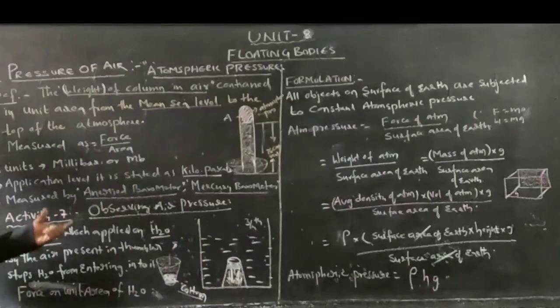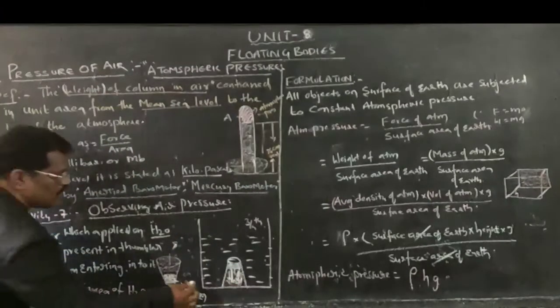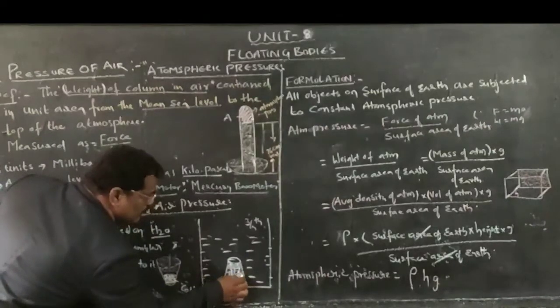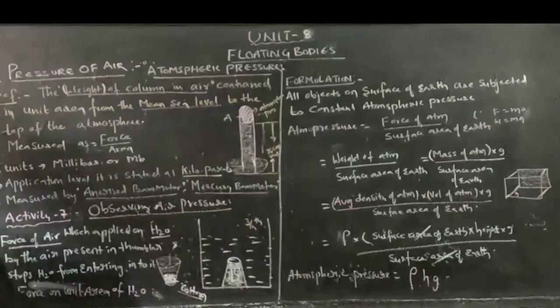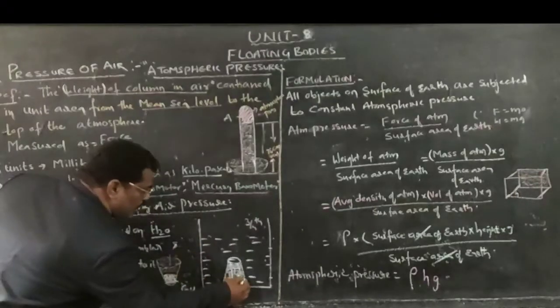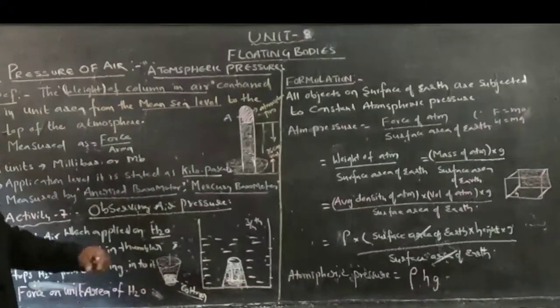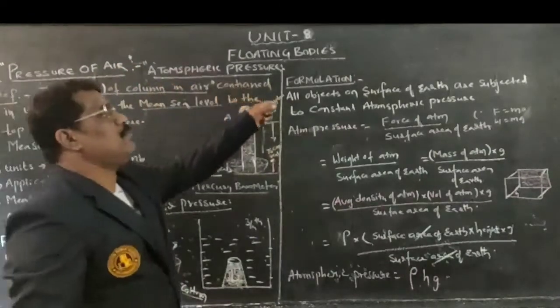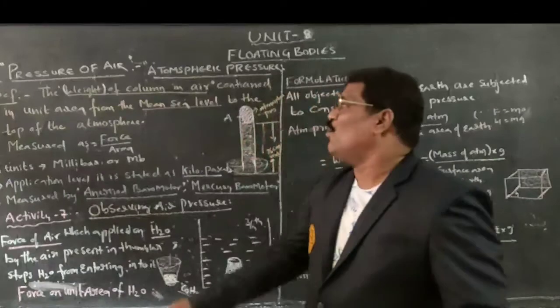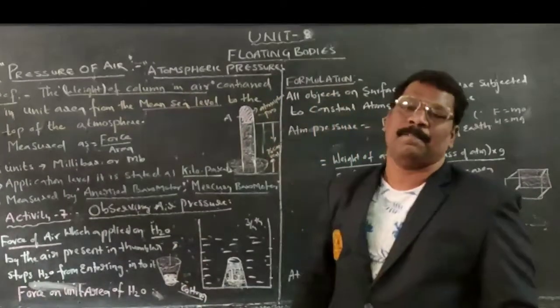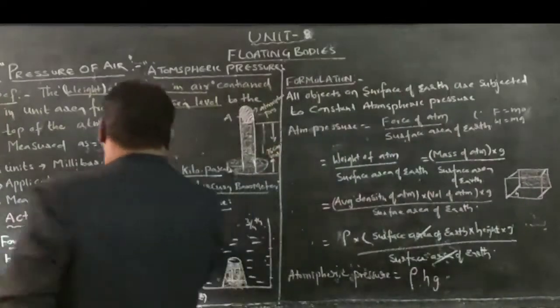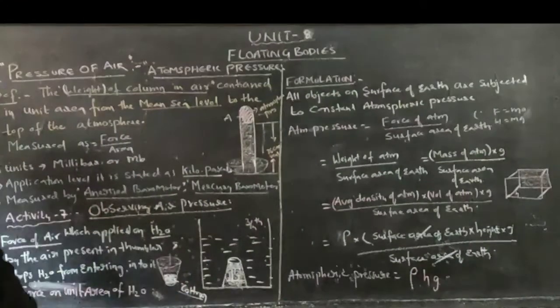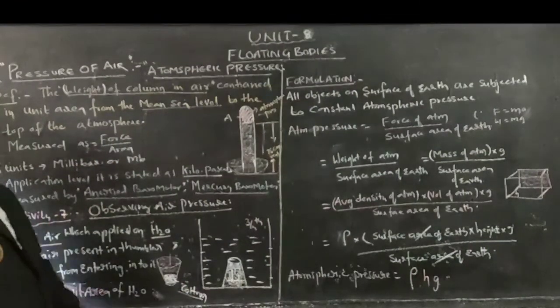By this we understood that within this area there is an exerting force. Due to that force, the force on a unit area of water is nothing but the pressure of air, or atmospheric pressure. We can call it that, as we have defined here. That is regarding observing air pressure, how it exists, by using Activity 7. We have done it.